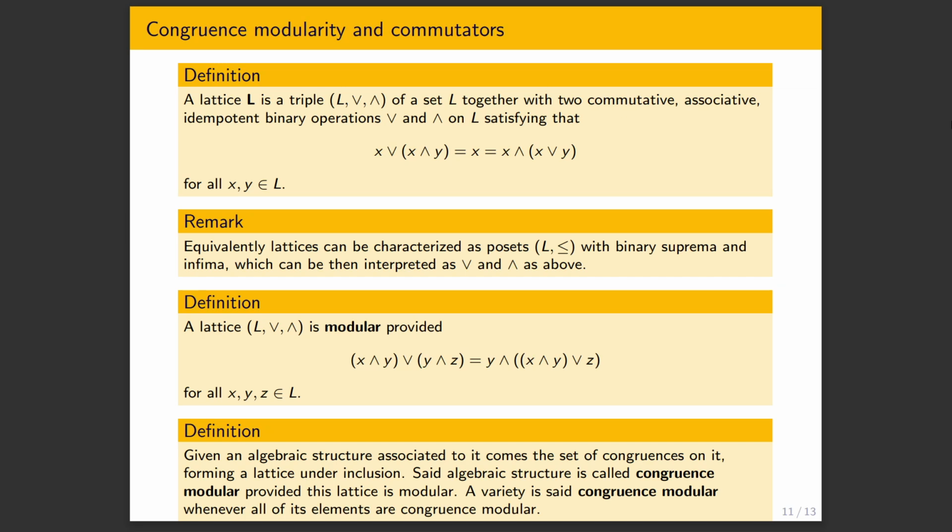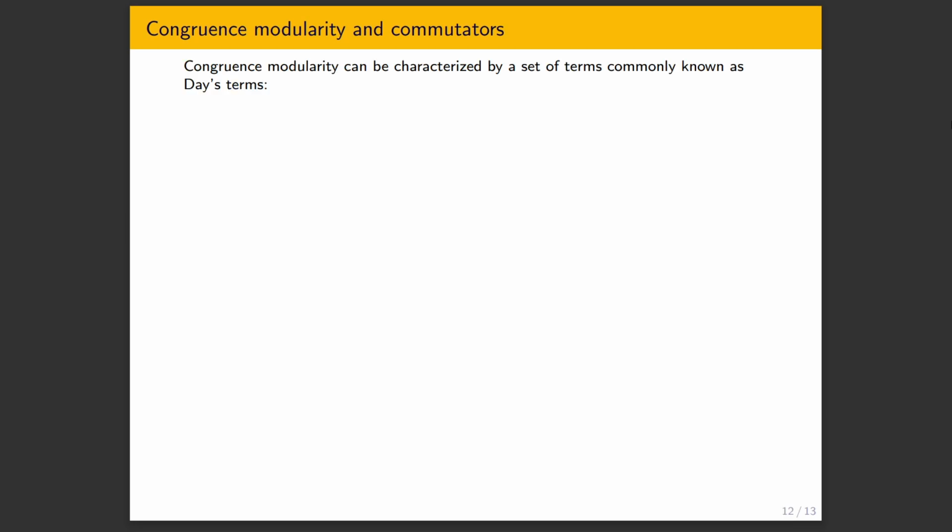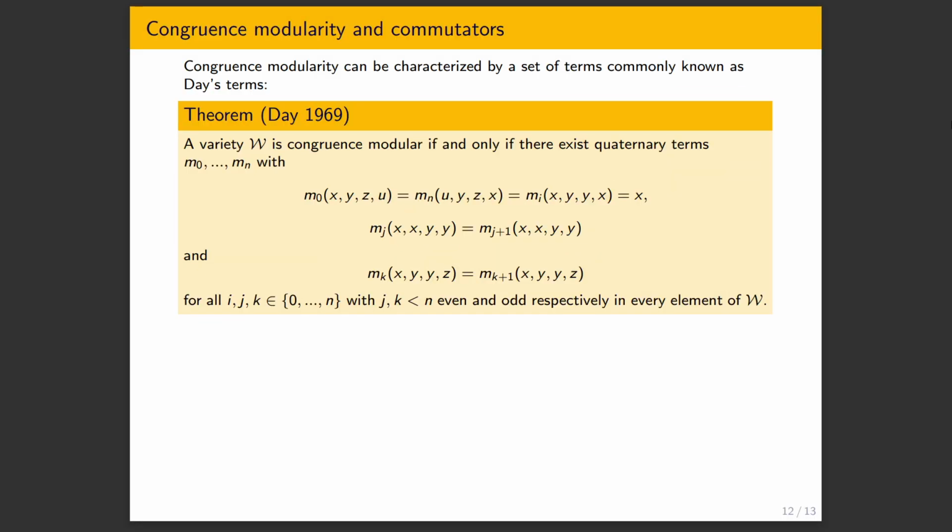For ideal determined varieties, the congruences actually correspond in bijection to ideals, and indeed, this becomes an isomorphism of lattices. And so a variety is called congruence modular whenever all of its algebraic structures have modular lattices of congruences. This condition allows a very good definition of commutators. Just something I wanted to mention, there are also terms that can characterize congruence modularity, a little bit more complicated, but maybe it's nice to see that they exist.